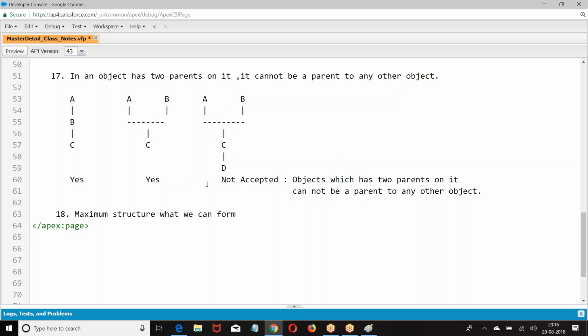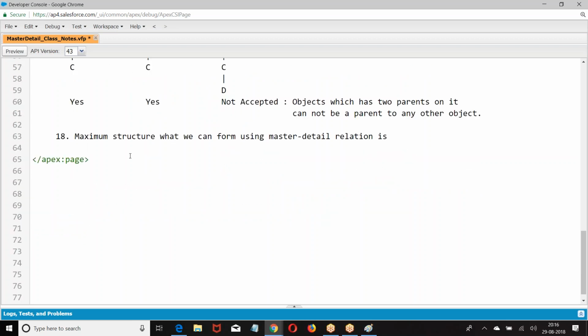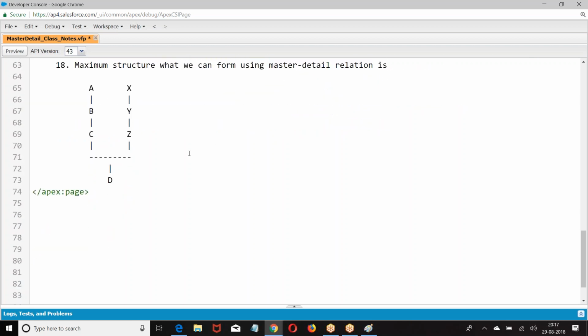Maximum structure what we can form using master detail relation is this structure.